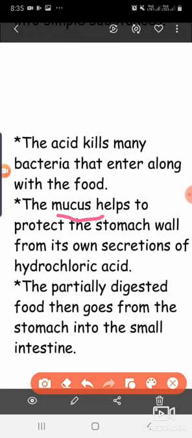Due to hypersecretion of HCl, hyperacidity may also occur. So we should avoid these things by not leaving too much gap between food items.